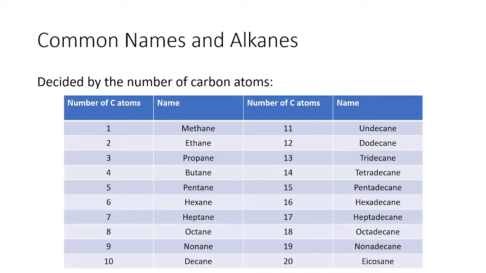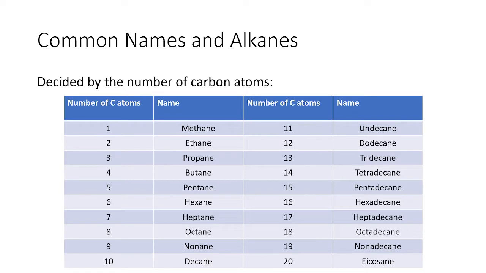Medyo dito na lang tayo magkakaroon ng problema when we have alkanes with 11 carbon atoms and above. But basically, there is a system, or what we call a pattern. We have here undecane, which is from the word uno, one. Undecane, then we have dodecane, where do, di means two. We have tri, which is three. Tetradecane, where tetra means four. We have pent, hex, hep, octa, nona, and we have eicosane.